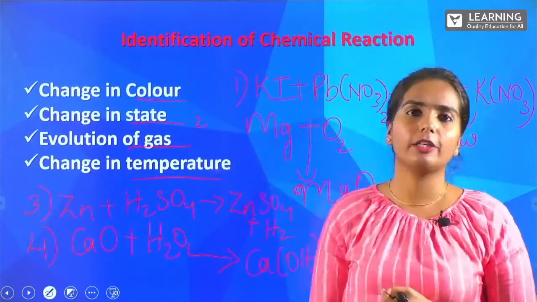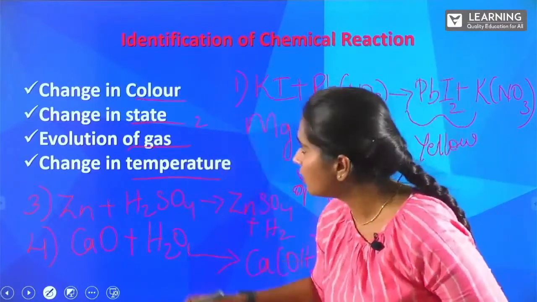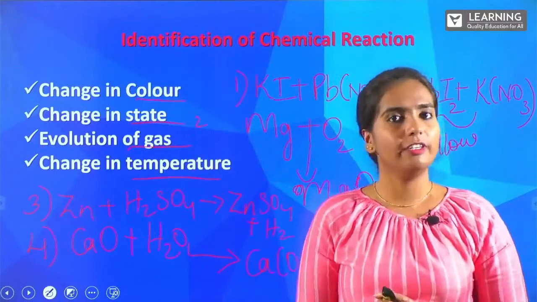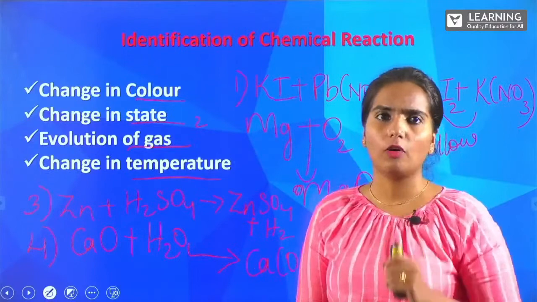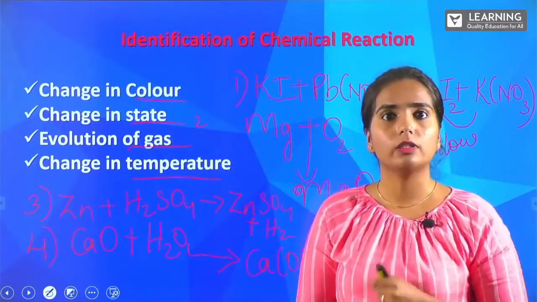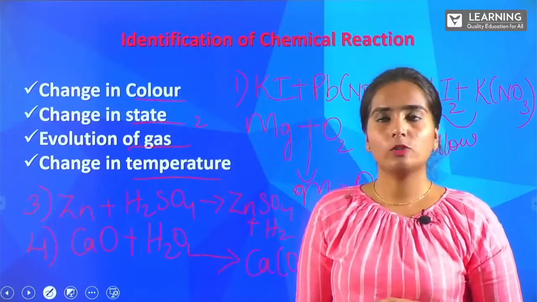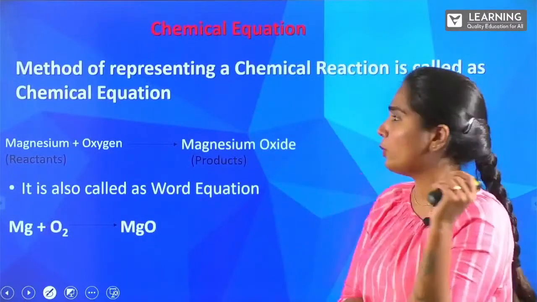How are we supposed to identify the chemical reaction based on these criteria? So what are those? Change in color, change in state, evolution of gas, and change in temperature. These are the examples I've given for each of the changes. You can see in your textbook, and there are a lot of other examples also given. So you can pick whichever is easier for you. So let's move on. Yes, the next step is chemical equation.